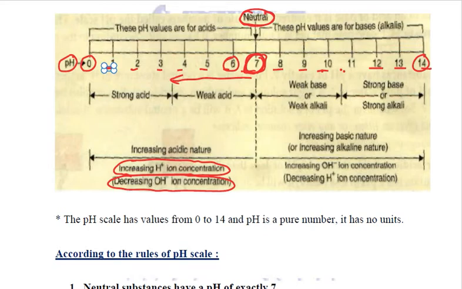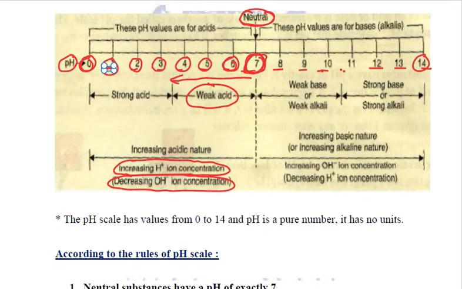So pH value 6, pH value 5, pH value 4, these are weak acids. And if I add more acid into it, then the pH value will decrease to 3, then to 2, then to 1, then to 0.